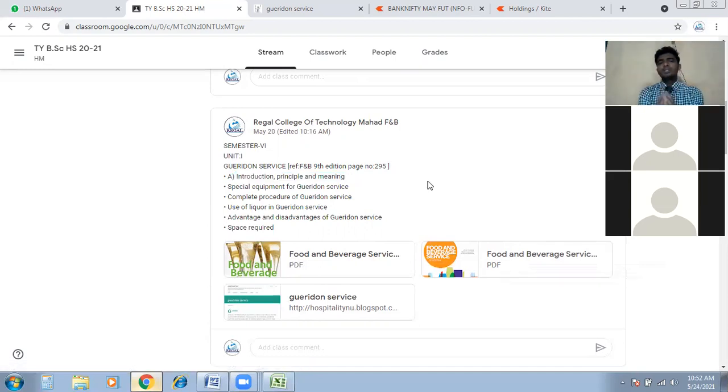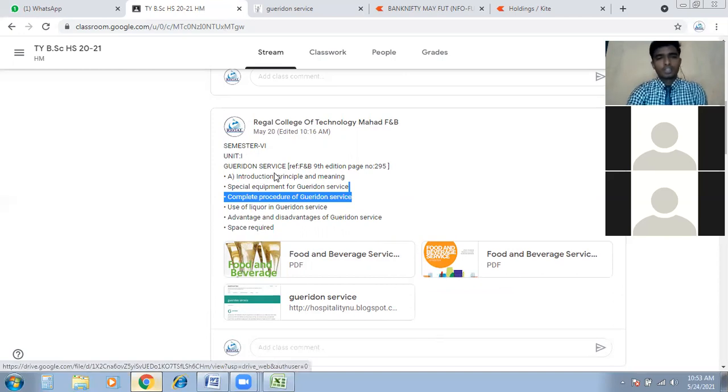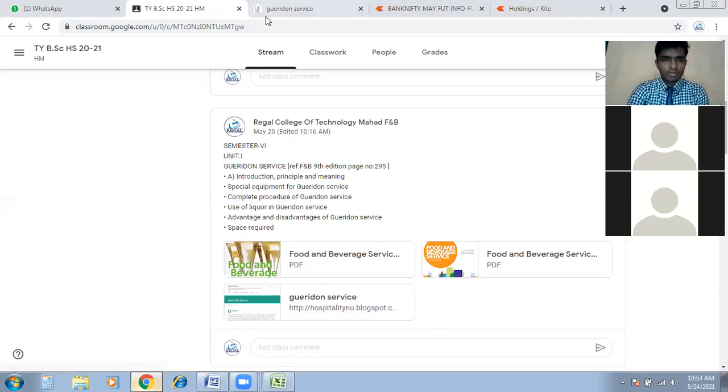What do you guys understand in the first point, introduction, principle, meaning? Just write down those few points. Your notes should be related to the syllabus copy like this. Like same as the previous semester, you're writing introduction, principles, and then you're writing the points of the topic. That might be your own points as well.